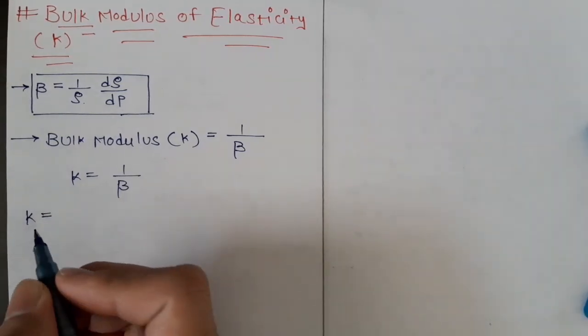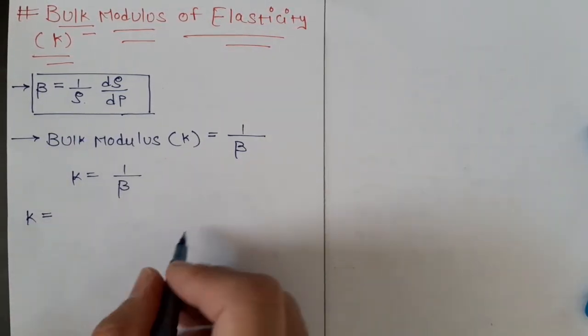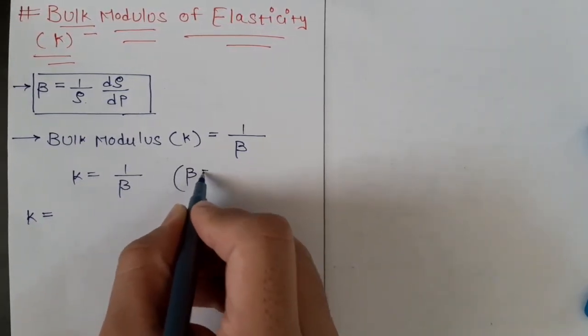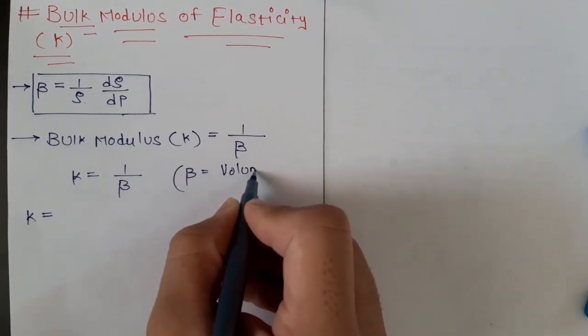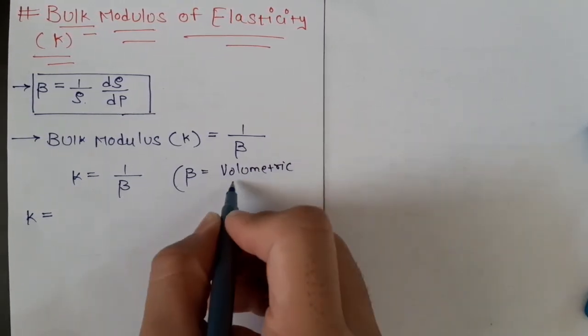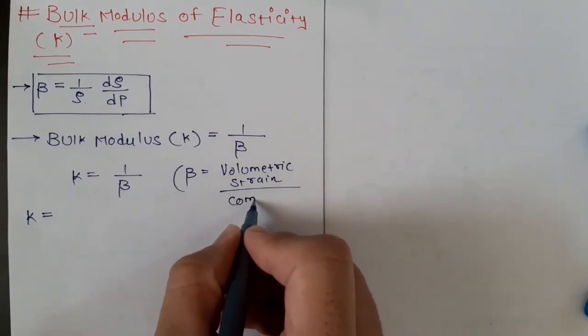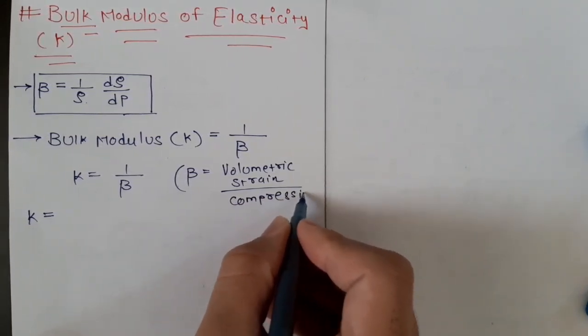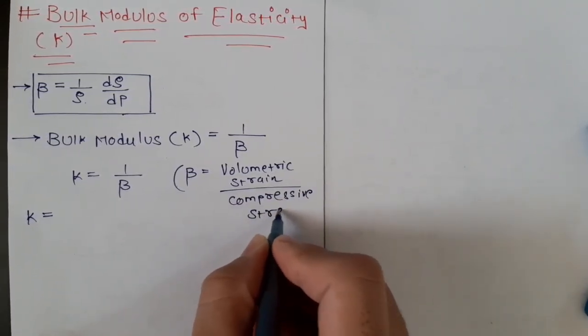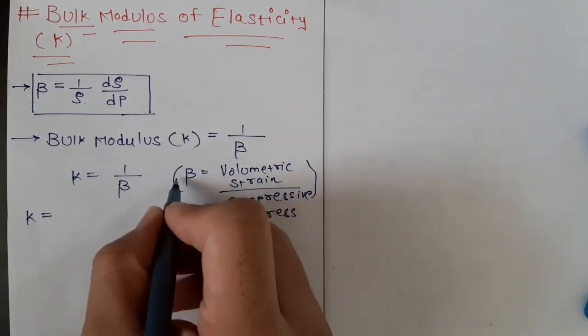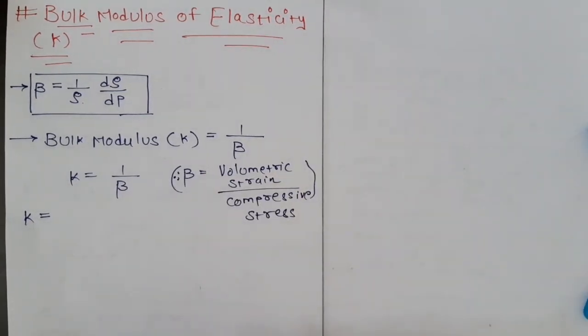Beta is the compressibility, which is given by volumetric strain upon compressive stress. Remember, this is the basic formula, and it will be useful in many concepts.